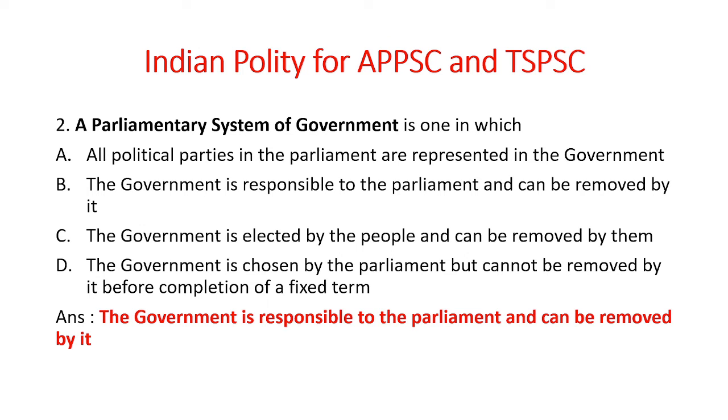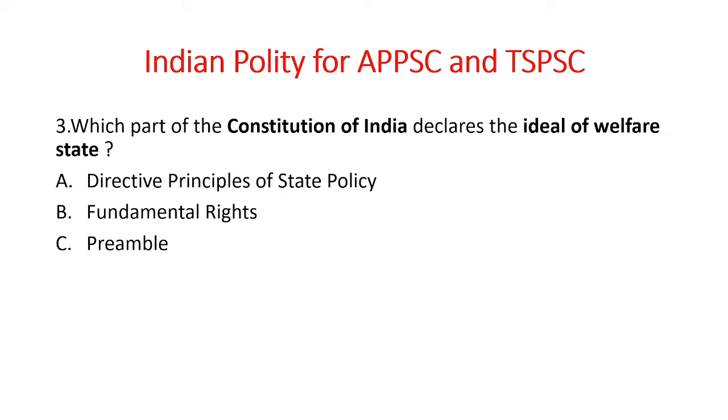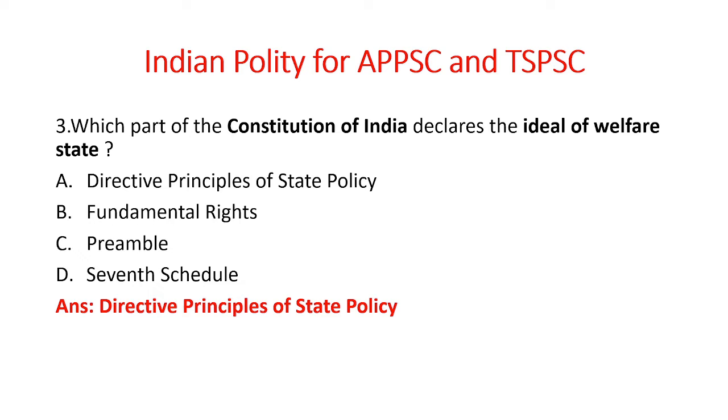Next. Which part of the Constitution of India declares the ideal of welfare state? And the options are Directive Principles of State Policy, Fundamental Rights, Preamble, 7th Schedule. So which part of the Constitution of India declares the ideal of welfare state? And the answer is Directive Principles of State Policy. This is DPSP. These are very important from the exam point of view. You may get at least one question related to Directive Principles of State Policy.